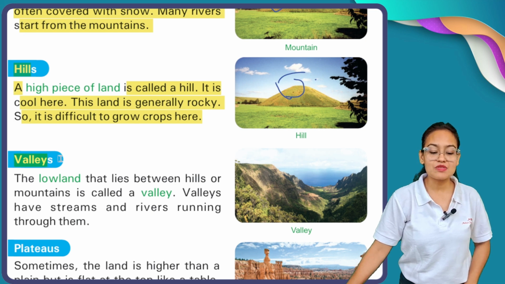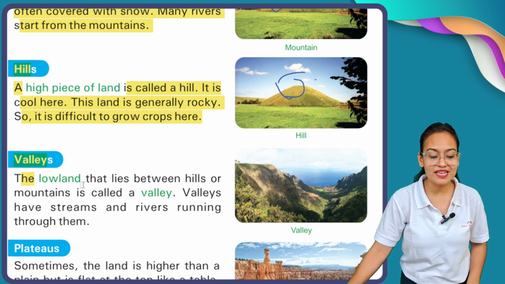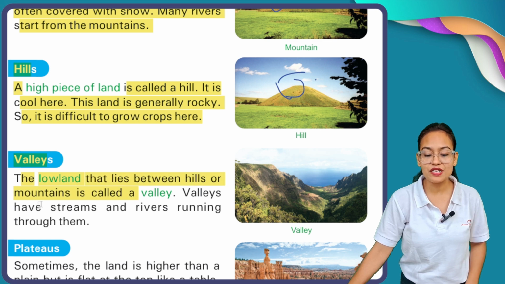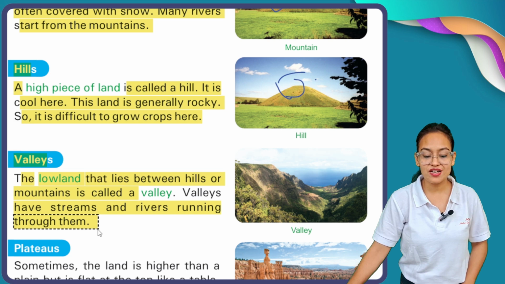After hills comes the turn of valleys. Now, what is the meaning of valleys? The low land that lies between hills or mountains is called a valley. Valleys have streams and rivers running through them.